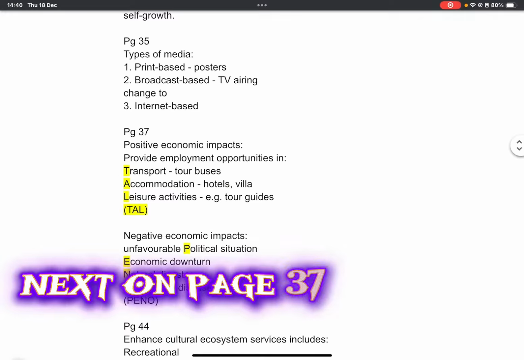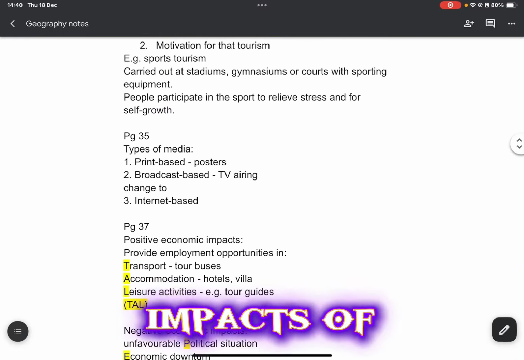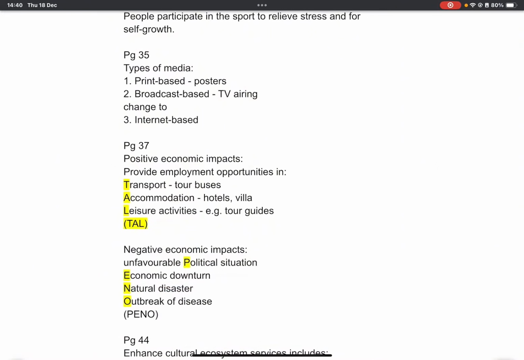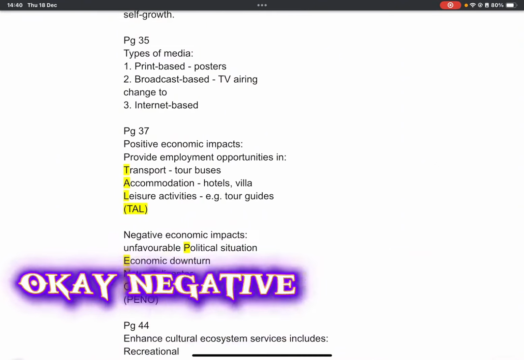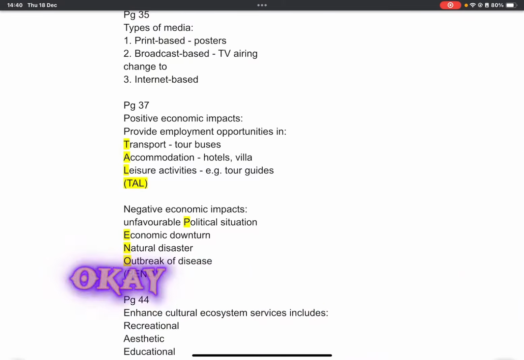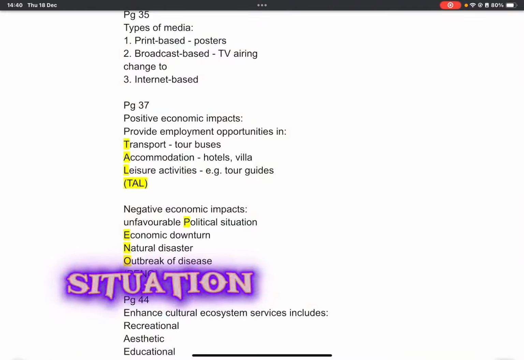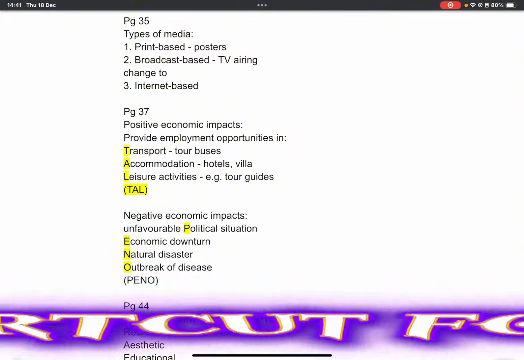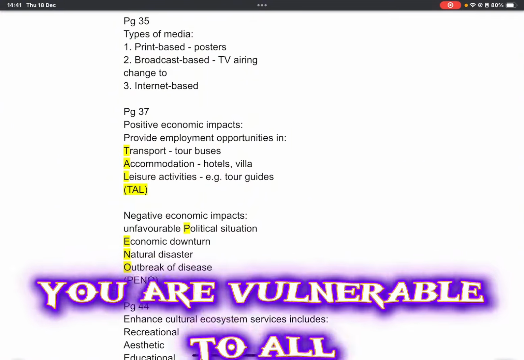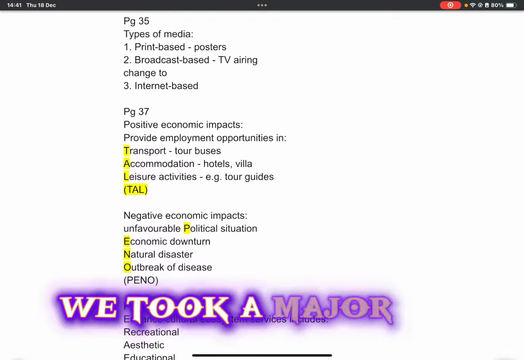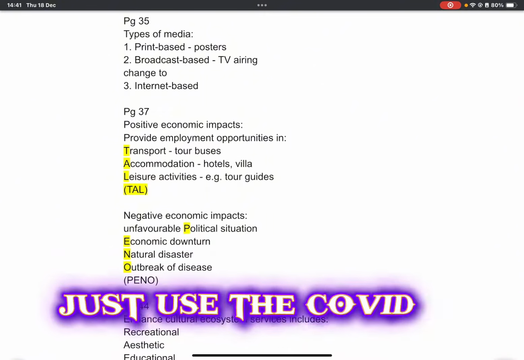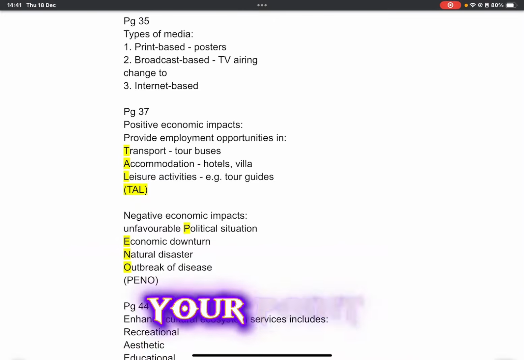Next, on page 37, positive economic impacts of tourism: to provide employment opportunities, accommodation, transport, and leisure activities. Negative economic impacts: unfavorable political situation, economic downturn, natural disaster, and outbreak of disease. This is a shortcut for PANO. What it means is that you are vulnerable to all these situations. Like Singapore, we took a major hit in our tourism industry during the COVID-19 situation. Just use COVID-19 as your example to support your point in your essay.